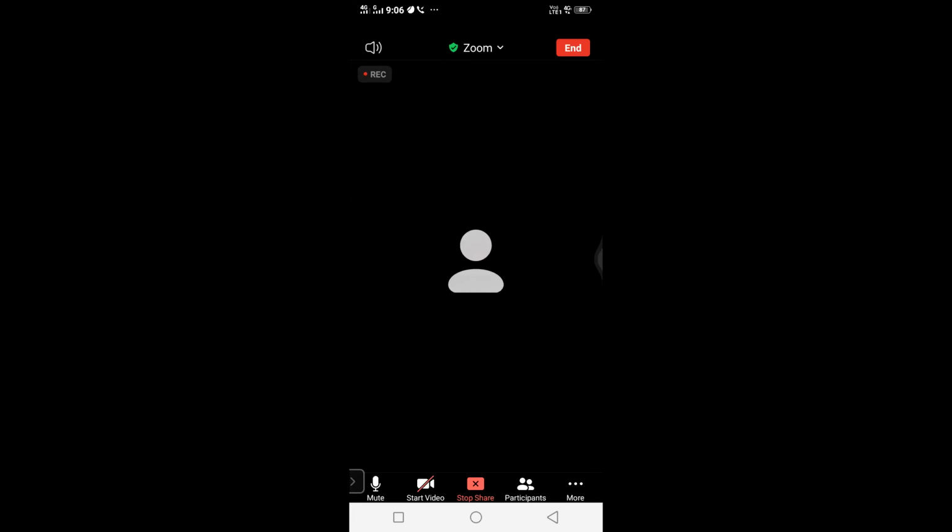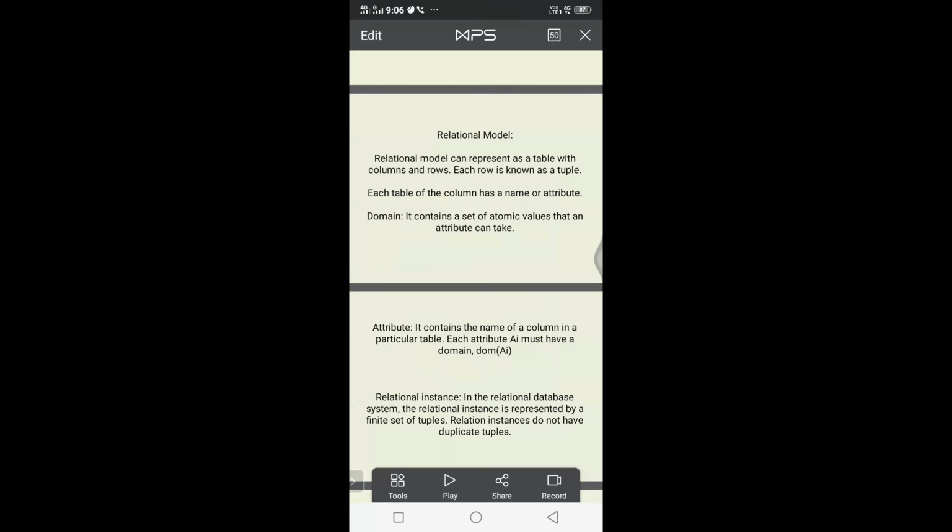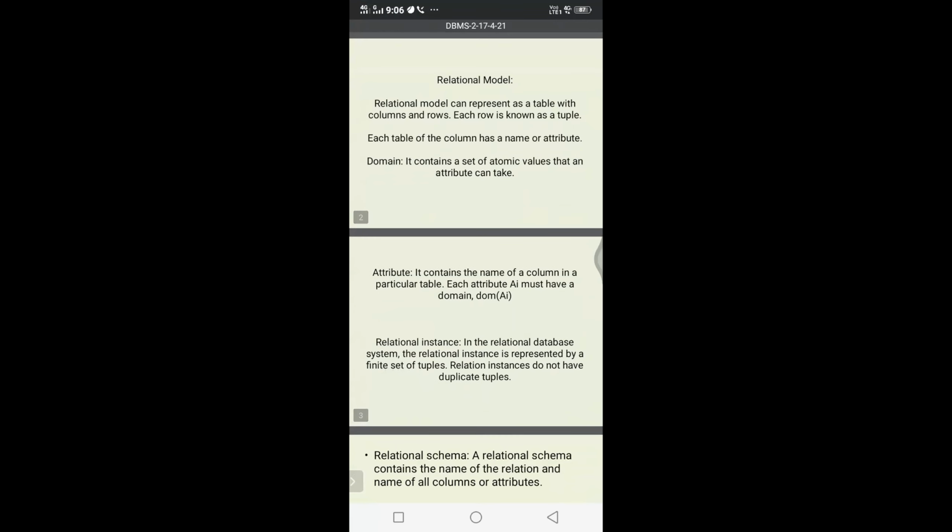Thank you. In the last class, we were discussing the relational data model. Relational data model means we are representing the data in the form of relations. Each row can be referred to as a tuple, and the columns can be treated as the attributes of the entity. We also discussed some terminology: relational instance, relational schema, and relational key.